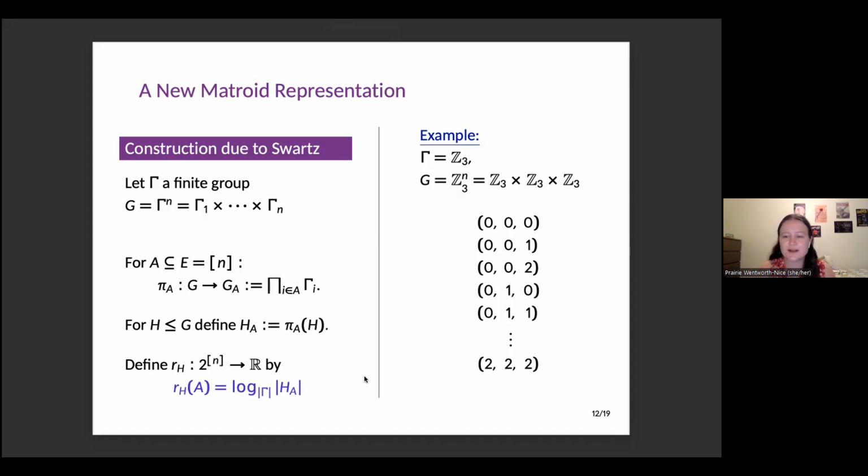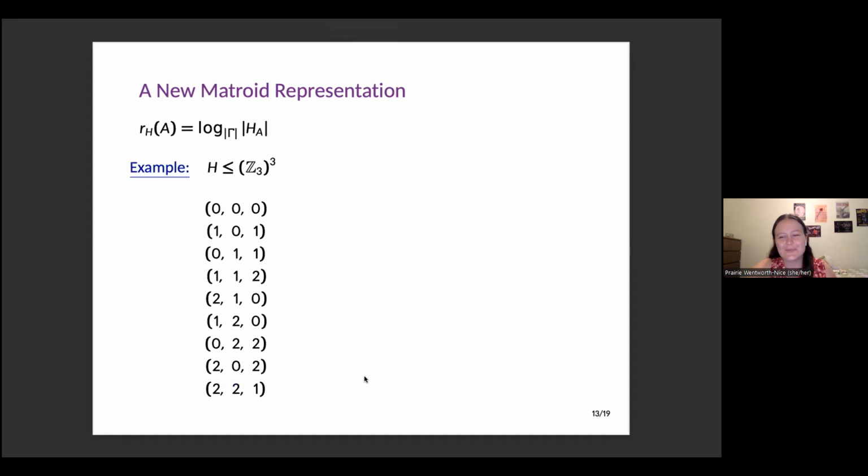So we're going to define a rank function on these subgroups of these direct products by taking log base the size of the group of the cardinality of the projection onto the group. And I'm going to do an example so we can see what's happening there. So this is a subgroup of the direct product of Z3 with itself 3 times.